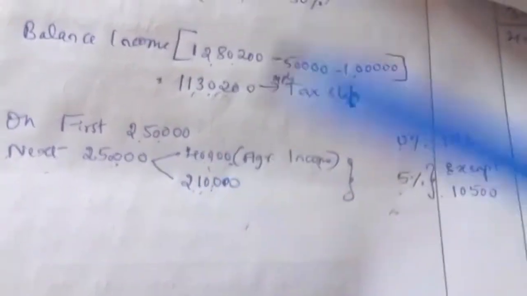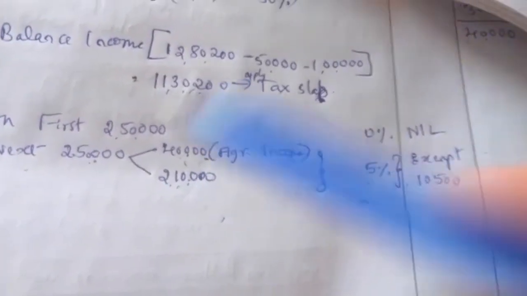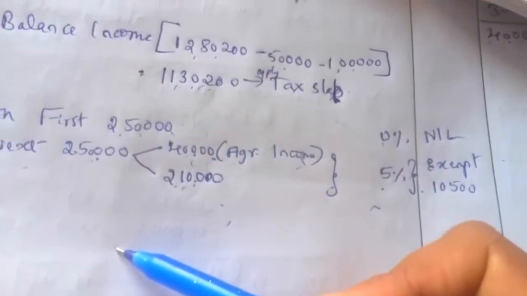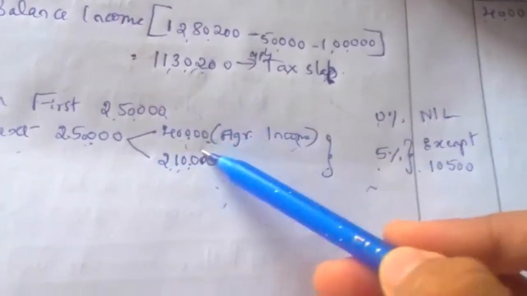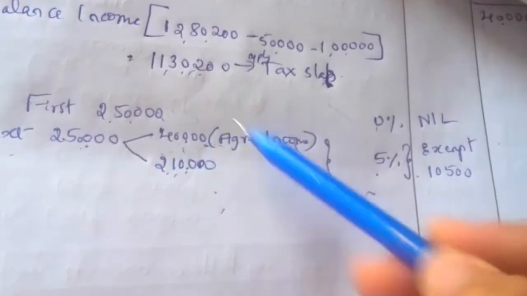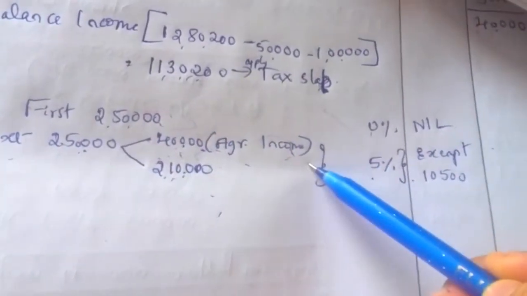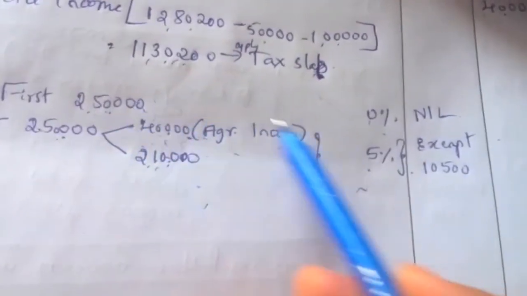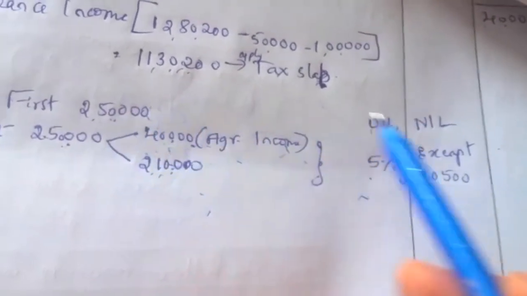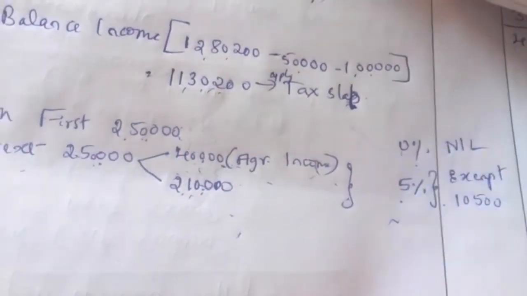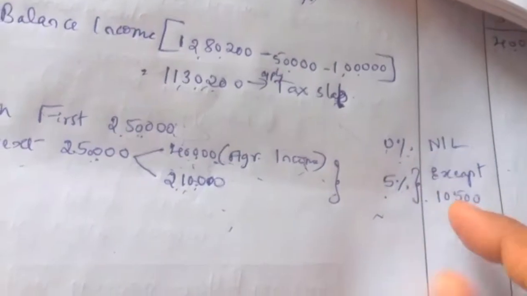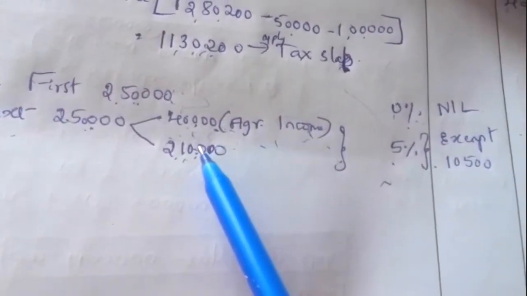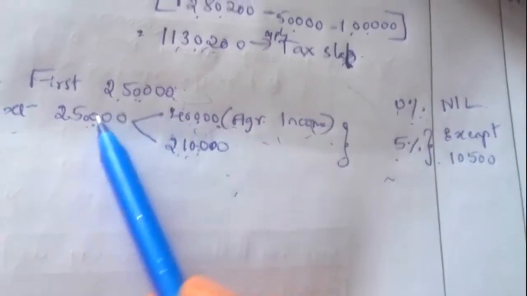If he is having more income, more than 2,50,000, and if he is also having agricultural income, then we have to give exemption to agricultural income after claiming the basic exemption limit. 2,50,000 is the basic exemption limit. First, an individual should claim that exemption. Later, if he is having agricultural income, then he has to claim it under the taxable part.